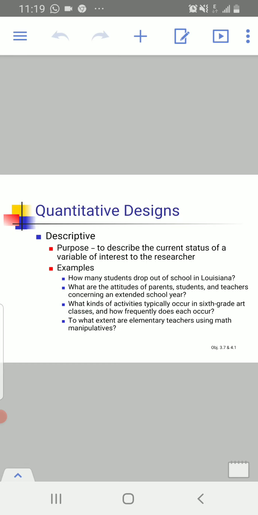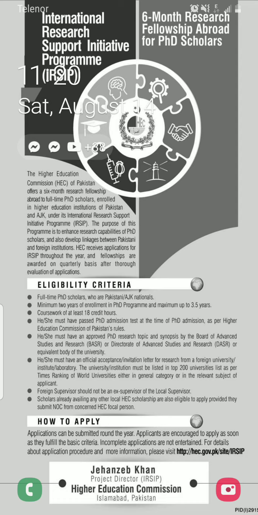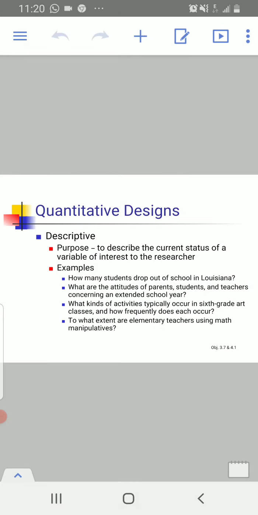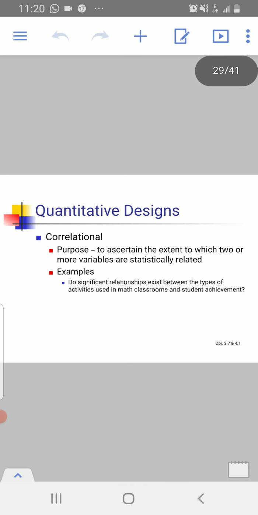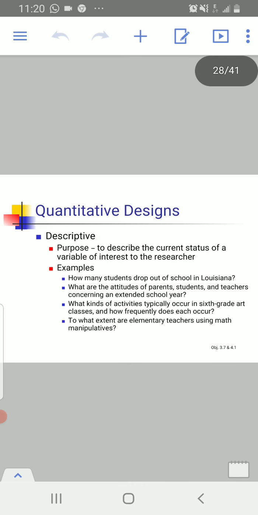To what extent are elementary teachers using math manipulatives? Math manipulatives is the variable that we are interested in studying in this research design. So in all these four examples, there is a single variable that we are studying. This kind of research will be called descriptive research design. Hopefully you are understanding this particular design.